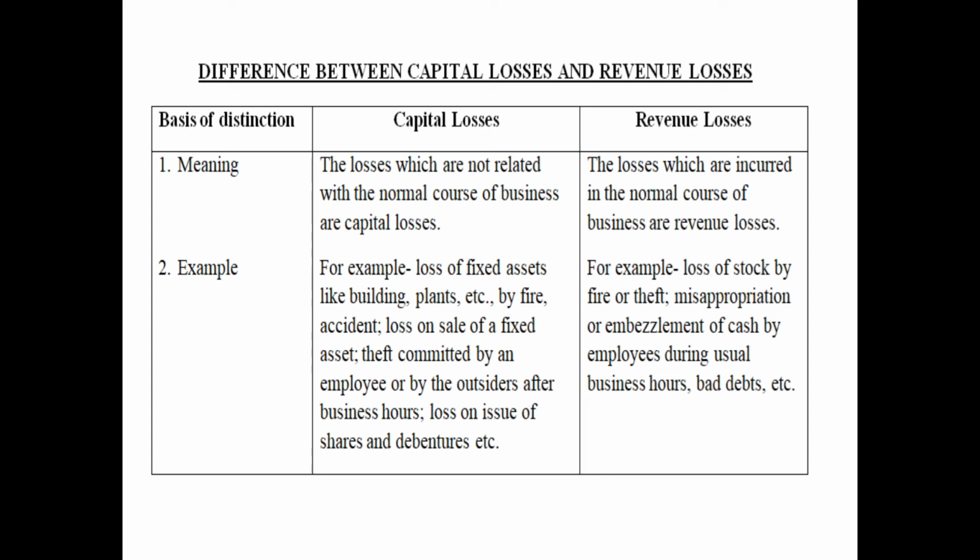And then revenue losses, the example can be loss by fire or theft of stock, loss on sale of goods, then embezzlement or misappropriation or theft by an employee within the business hours, etc. So these are the differences between capital losses and revenue losses.